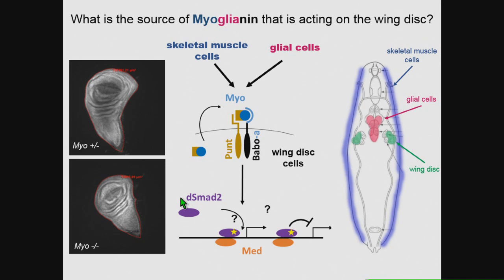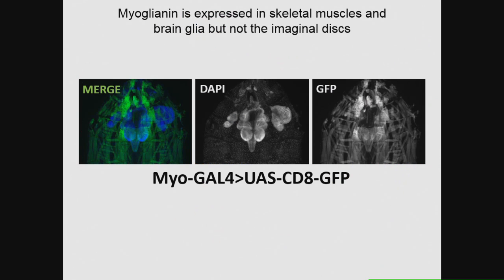So we first checked the expression pattern of myo by taking its promoter region and placing it upstream of the GAL4 gene. We generated the fly line and crossed it to a UAS-CD8-GFP. We observed that the GAL4 was expressed solely in the larval body wall muscle and the glial cells in the larval brain. It's weak, but you can see it's expressed there. But it's not expressed in the disc cells, which are right there.